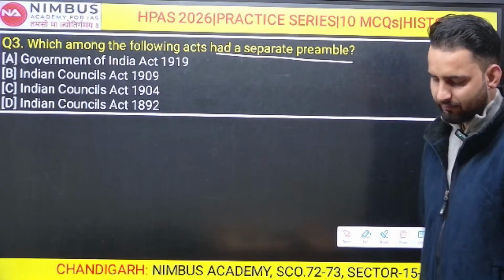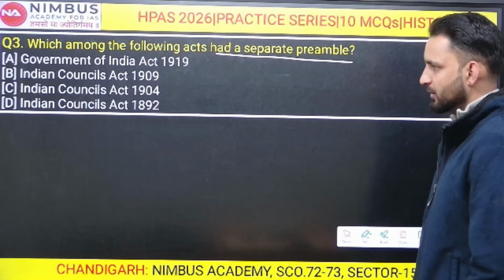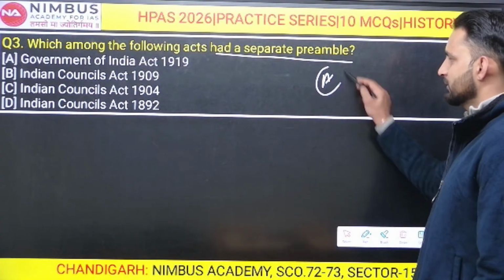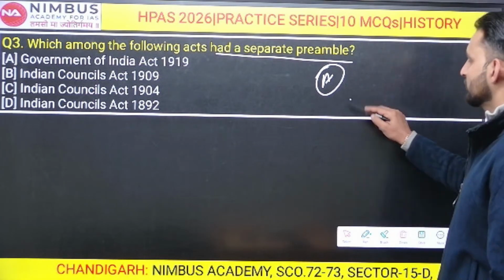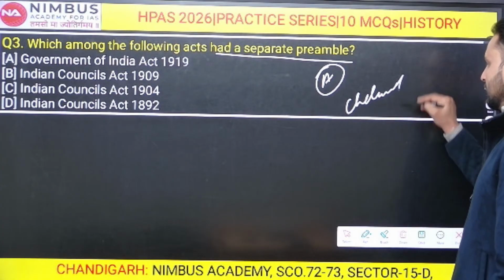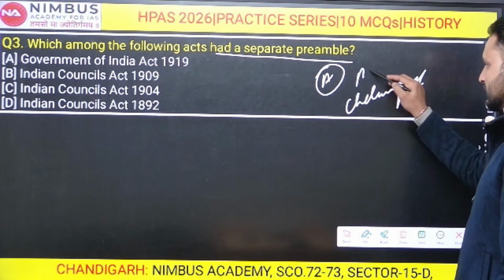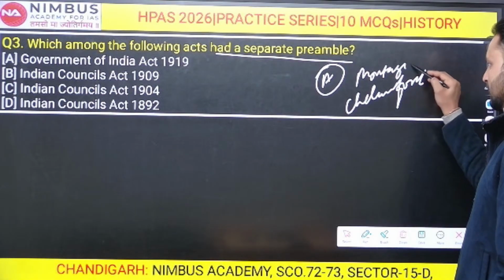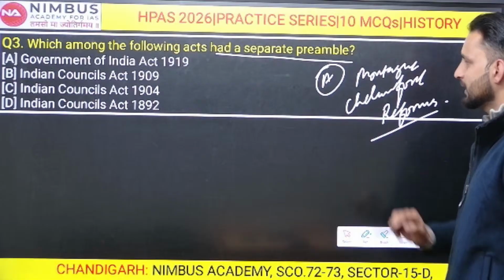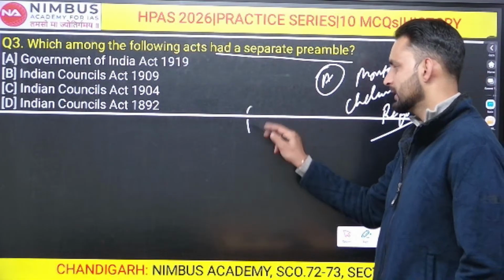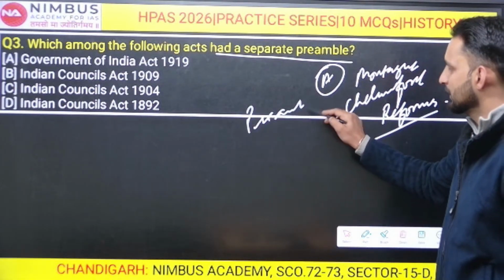Alright, so you have given different answers, option number A and option number B. So the right answer here is going to be the Government of India Act, which is sometimes also known as the Montagu-Chelmsford reforms, right? So these reforms were introduced in 1919, which contained a separate preamble.